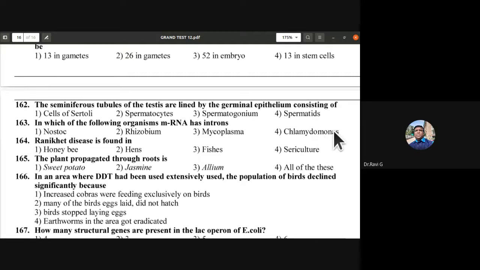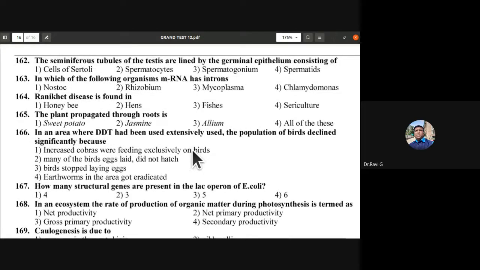163rd, Chlamydomonas. See, this RNA splicing takes place in eukaryotic genes, not in prokaryotic. Nostoc, Rhizobium is bacteria, Mycoplasma, they are all prokaryotes. So Chlamydomonas will be the answer. Ranikhet disease is found in honeybee, hens, fisheries, or in sericulture. So the answer is Ranikhet disease is found in hens.